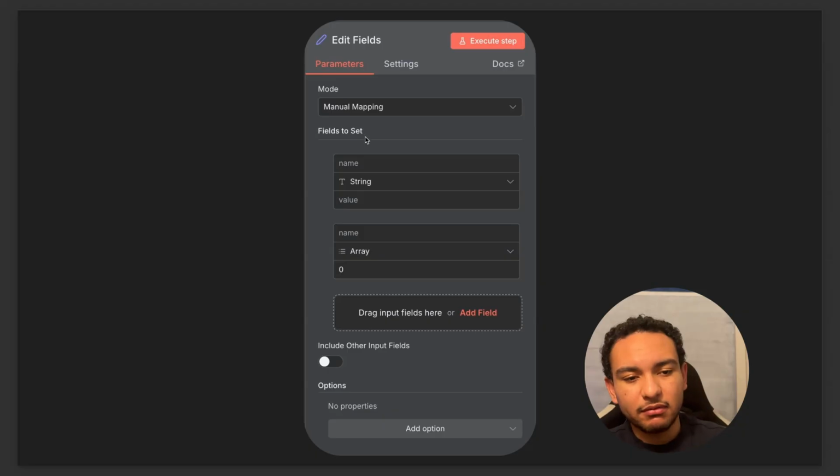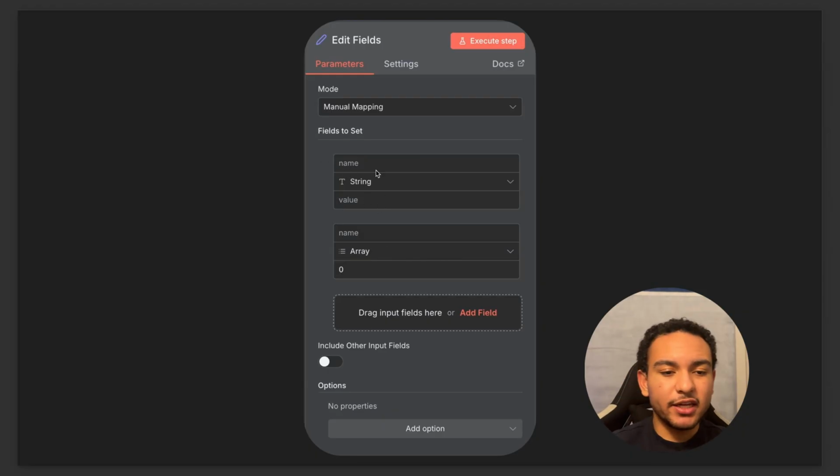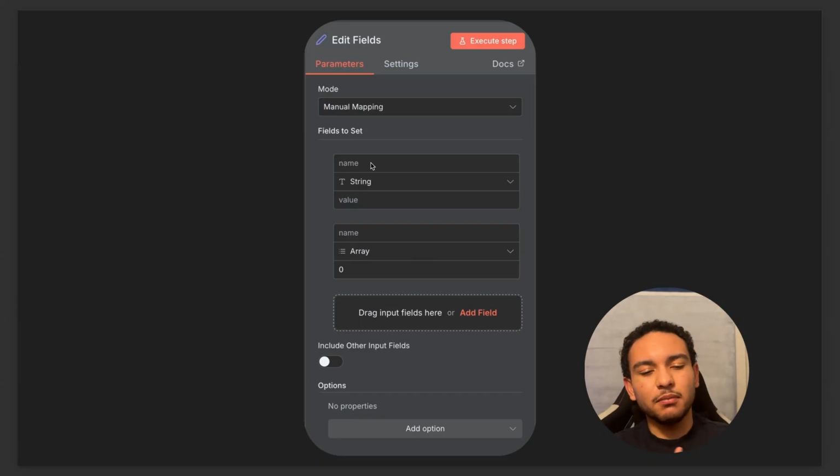So here we have mapping. You can pass in data here, and then you can name it. And within these two fields, you can add JavaScript data. You just have to have the two brackets, and then within there you can add data. So for example, if you wanted to label some item with the current date, then you can use JavaScript to grab today's date, and that would be the name, and it would make that label variable. Say you ran it on a Monday, it's going to give you Monday's date. But if you ran it on a Wednesday, it's going to give you Wednesday's date. There's a lot of flexibility there, and it just requires some creativity.